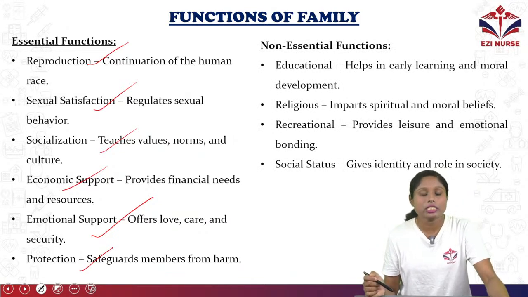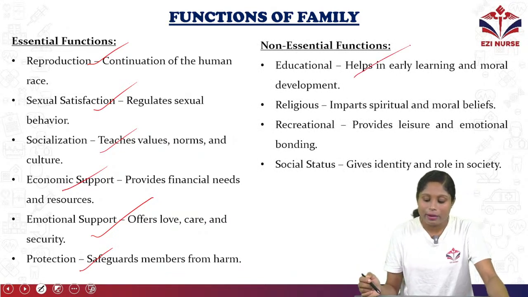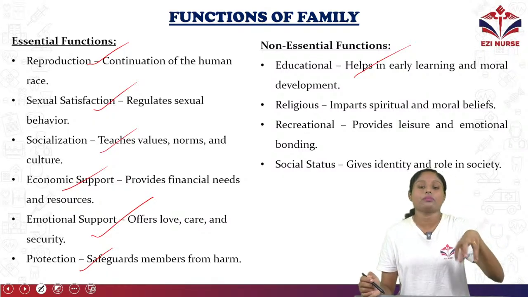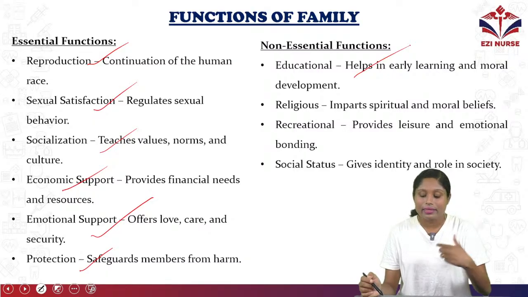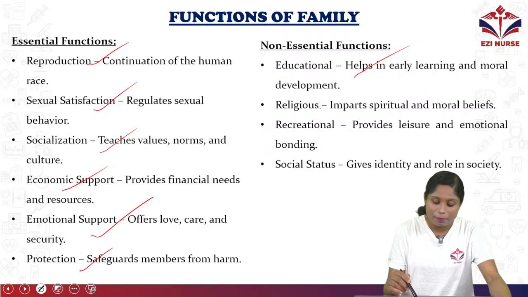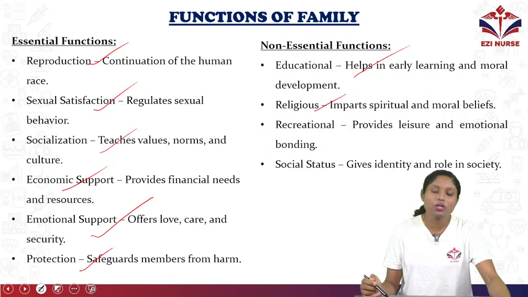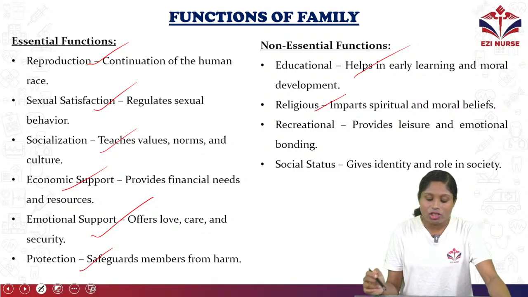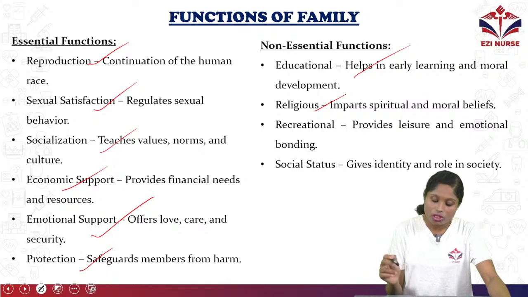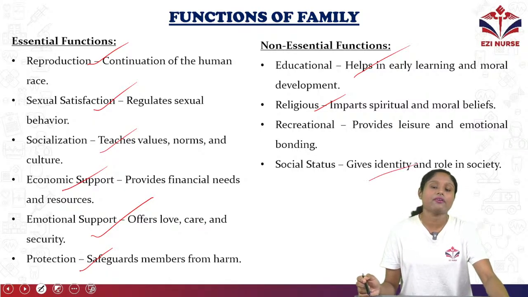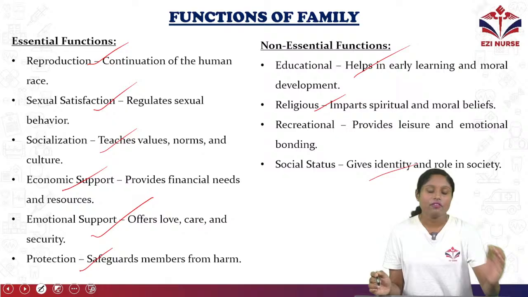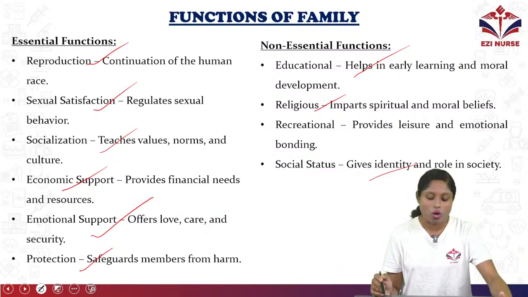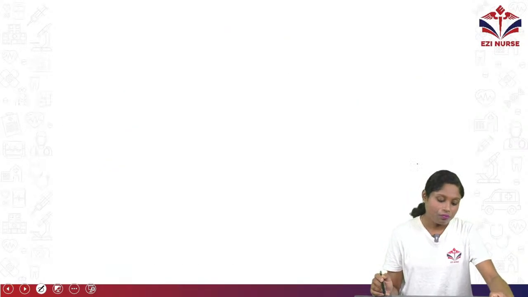Coming to non-essential functions, educational: it helps in early learning and moral development. So from the family only, we will be able to get early learning and moral development. Religious: it imparts spiritual and moral belief. Recreational: it provides leisure and emotional bonding. Social status: it gives identity and role in society. So these are the essential and non-essential functions of family.